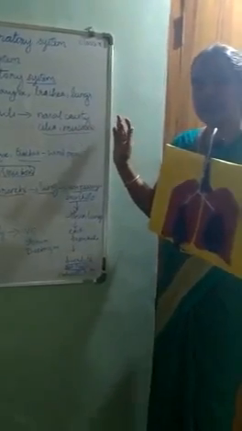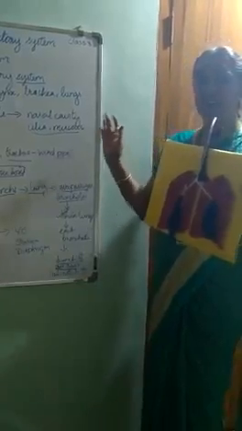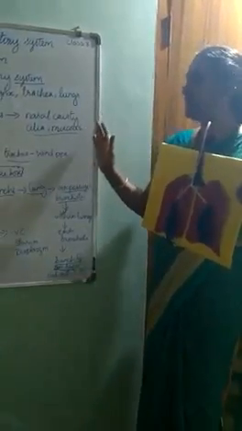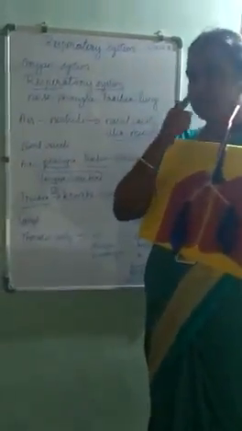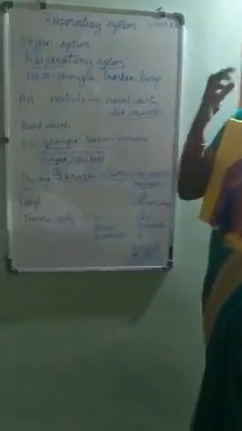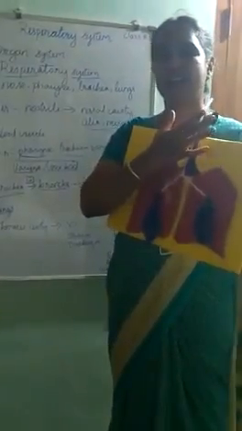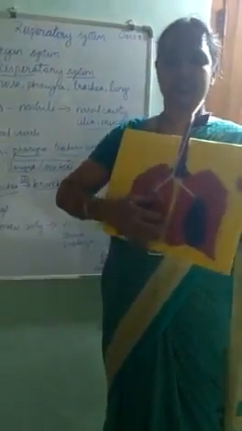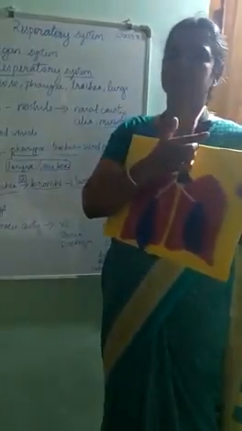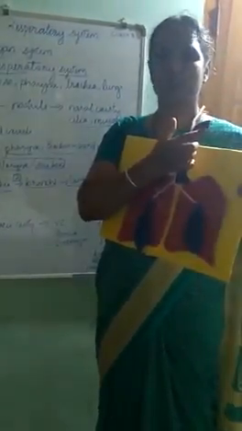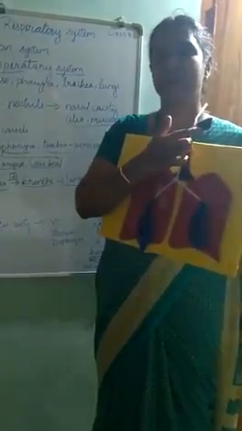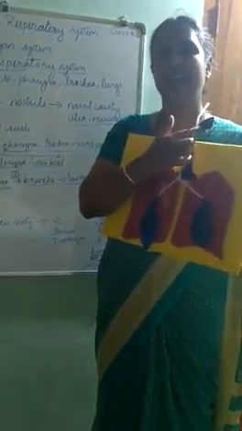What is the function of cilia and mucus? Good. It traps the dust and germs and prevents it from entering deep into the respiratory cavity. And next is blood vessels, which is surrounding the nose, helps to warm the inhaled air. And we'll see how air is traveling into the respiratory system. Air enters into the nasal cavity through the nostrils, and from the nasal cavity, air enters into